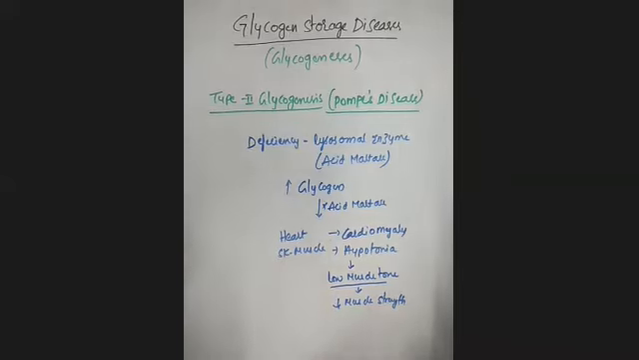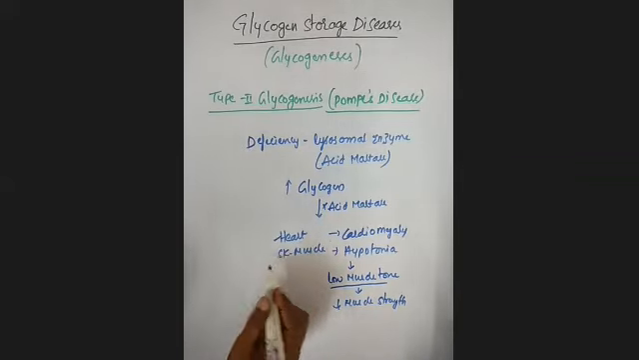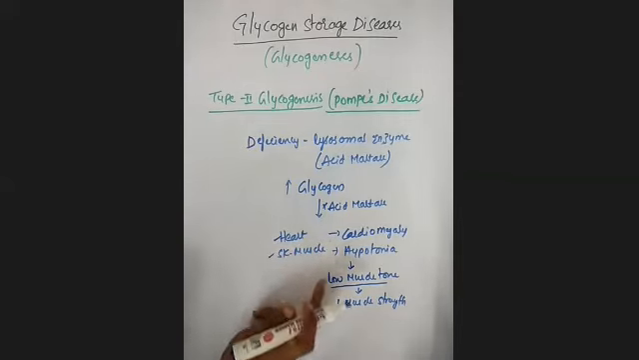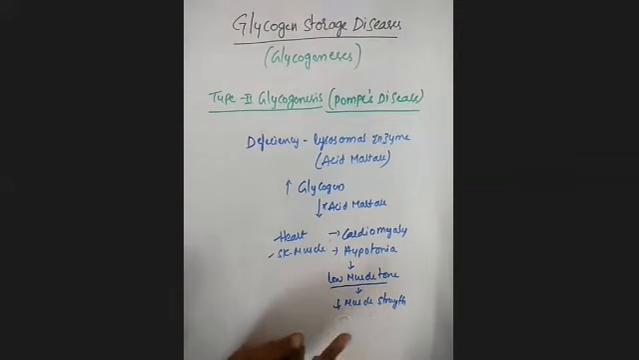Inside the lysosome, glycogen is metabolized with the help of acid maltase, but due to the lack of this enzyme there will be increased accumulation of glycogen. Mainly this accumulation in the heart leads to cardiomegaly, and in the skeletal muscles it leads to hypotonia. Hypotonia means low muscle tone, and muscle tone is the amount of tension or resistance to stretch in a muscle. Ultimately hypotonia means decreasing muscle strength.